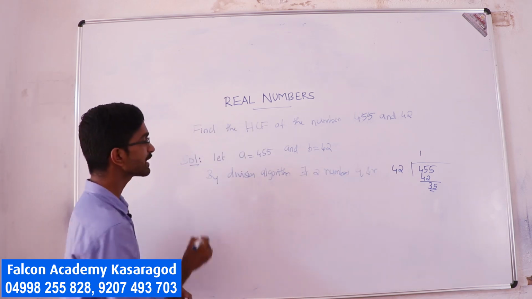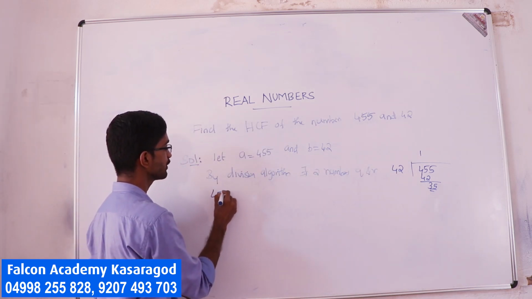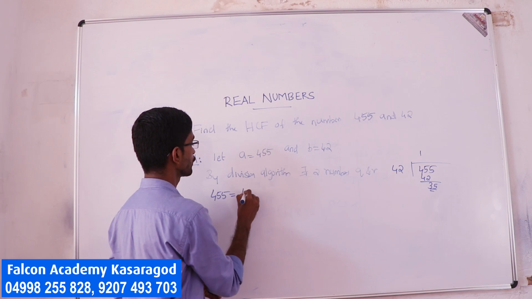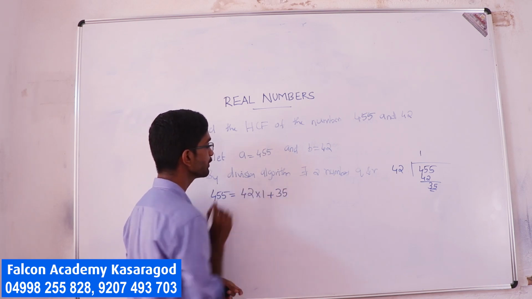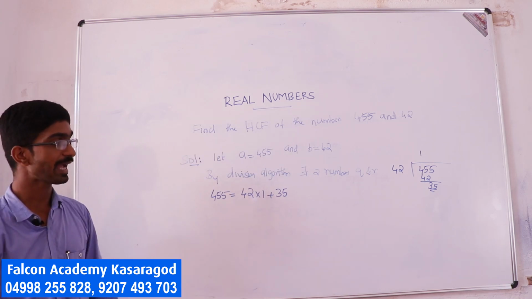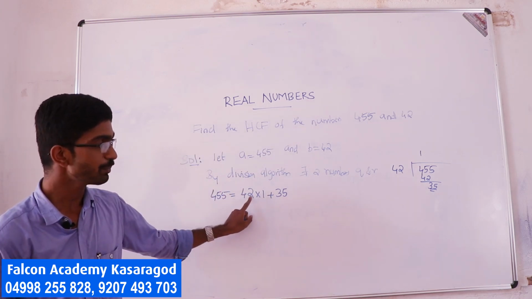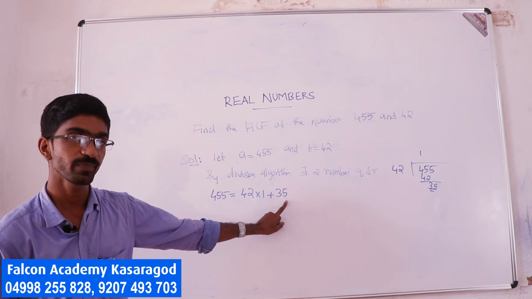So I can write 455 equals 42 into 1 plus 35. Now you have the numbers 42 and 35.